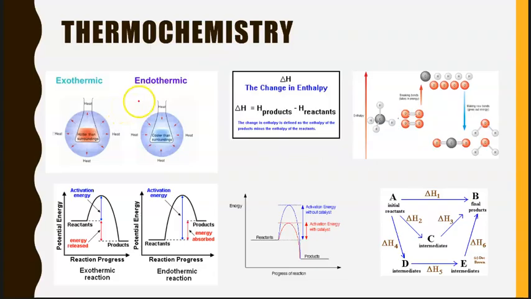So in our studies of thermodynamics and energetics so far, we've largely looked at thermochemistry. So we've looked at exo and endothermic reactions and calculating change in enthalpy using bond enthalpies, Hess's law, and also looking at enthalpy level diagrams. And we're starting to get a much better grasp of what these different terminologies mean.